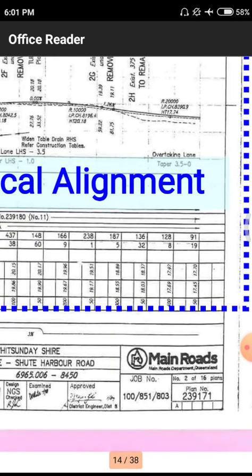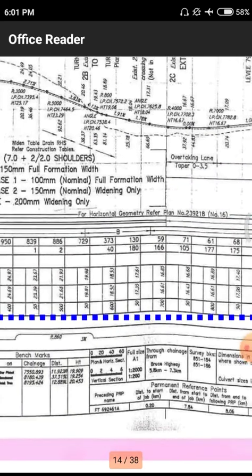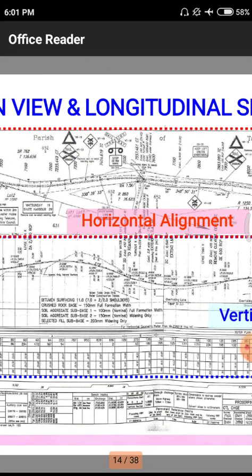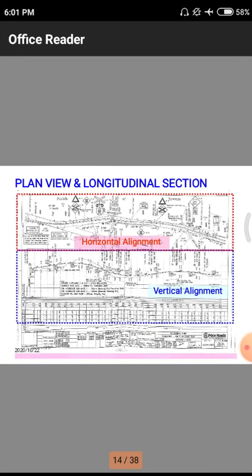This is the sheet, that means the drawing sheet, which tells the total construction details of a road. In horizontal alignment, what is the length of the road? In vertical alignment, what is the height from a proper ground level? All those things are here. Once you have observed this, I will minimize the particular screen.